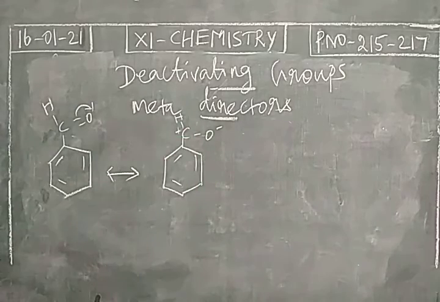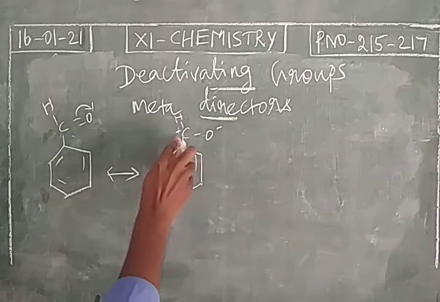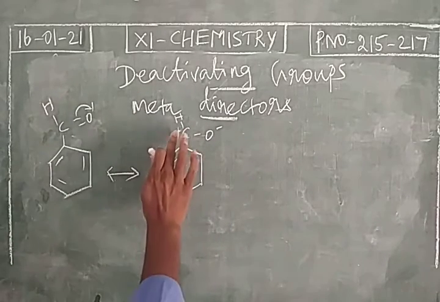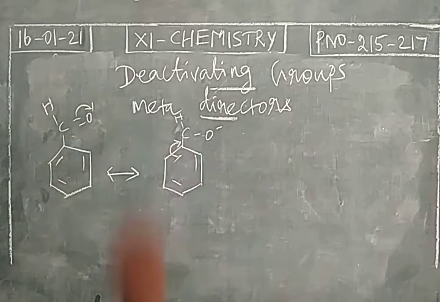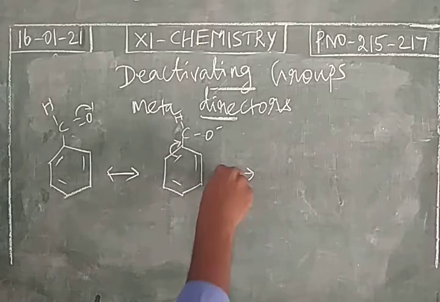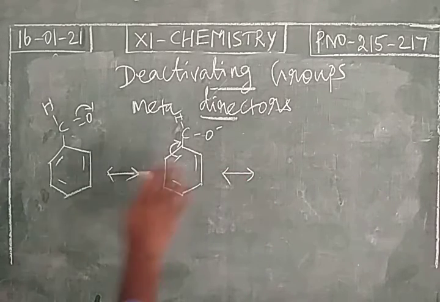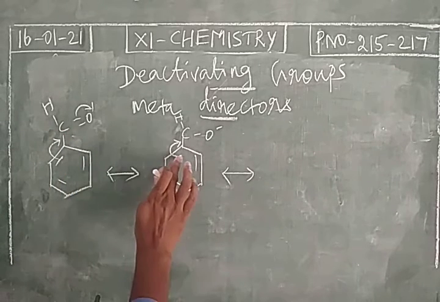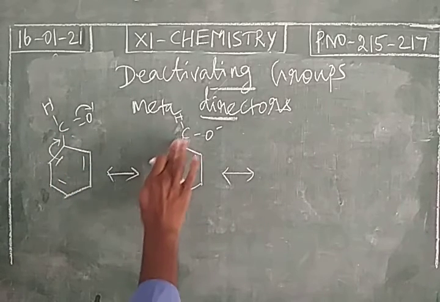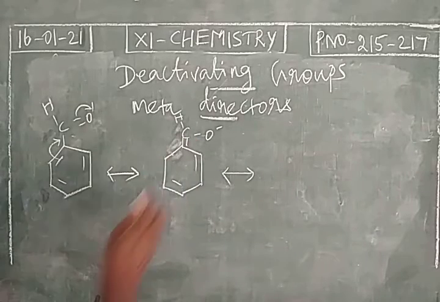Pi electron is moved onto oxygen, carbon gets a positive charge. To balance that, this pi electron is shifting here. So when this pi electron is shifting here, a double bond will be formed. Here there will be a positive charge.